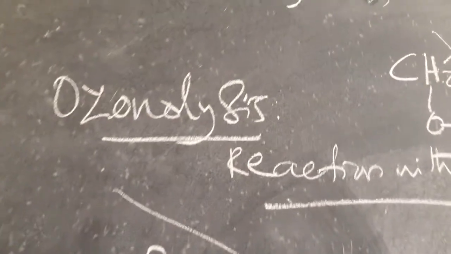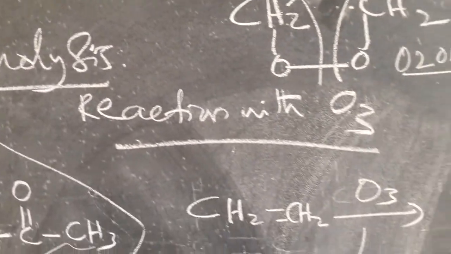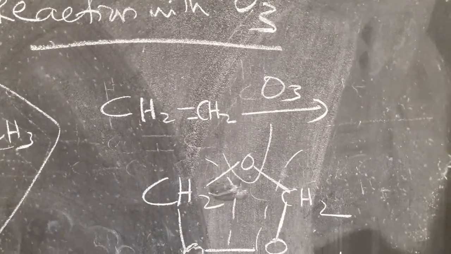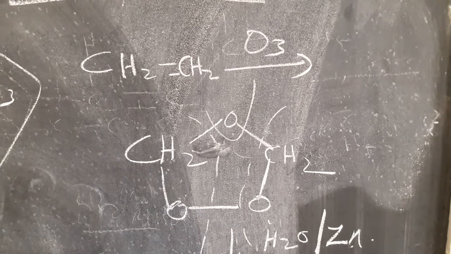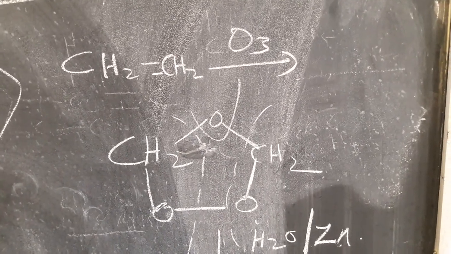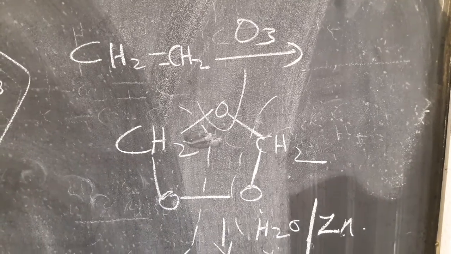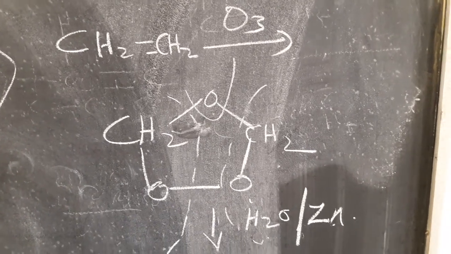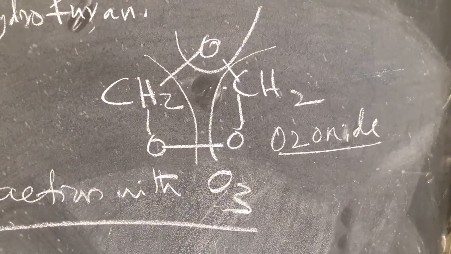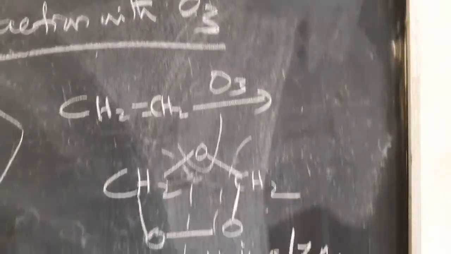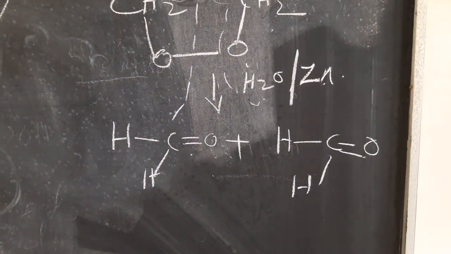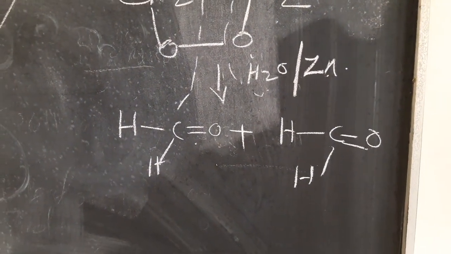In the third reaction, ozonolysis, a reaction with ozone, the simple compound ethylene is taken and oxygen is added. In the molecule you can see the ozonide, which on hydrolysis in presence of zinc gives two identical molecules, two HCHO molecules, formaldehyde.